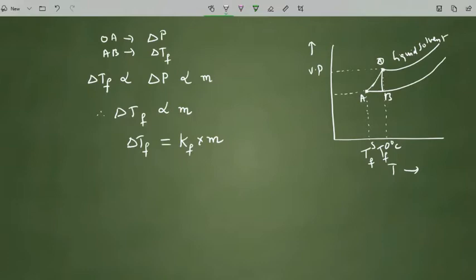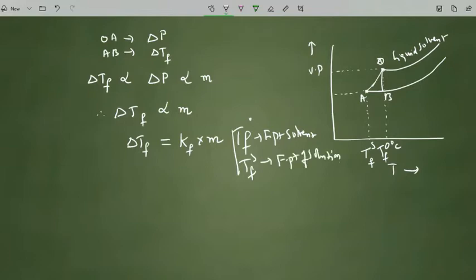The freezing point is lowered when we add the solute to the solvent. Here Tf naught is the freezing point of solvent, and Tfs is the freezing point of solution.